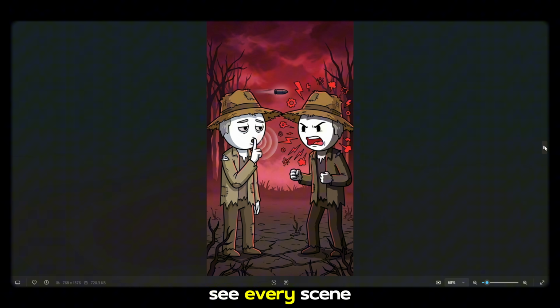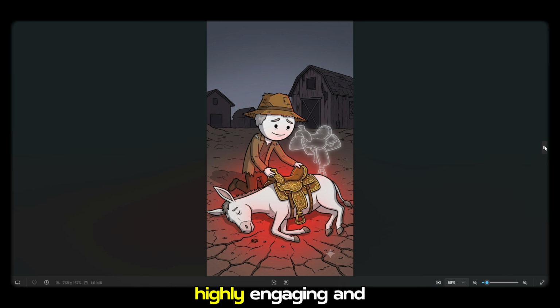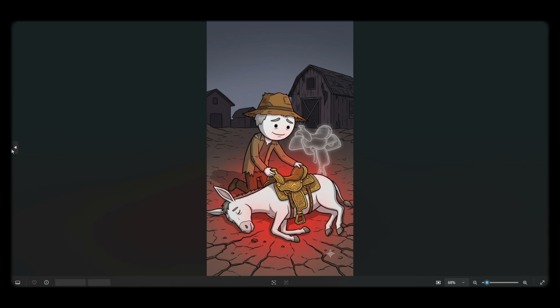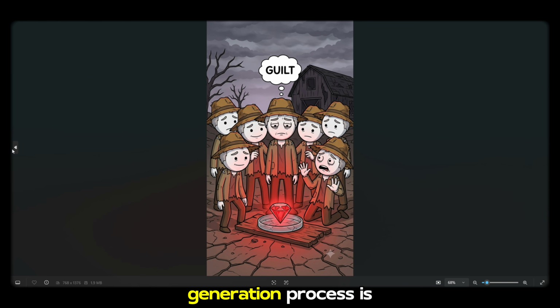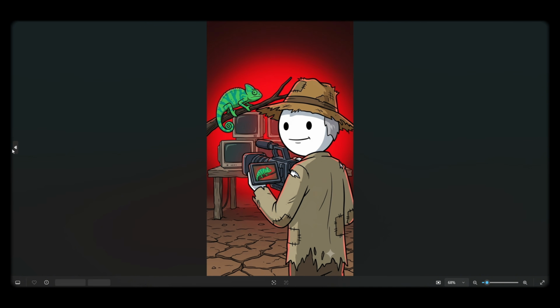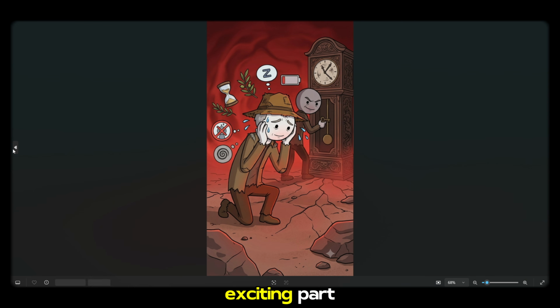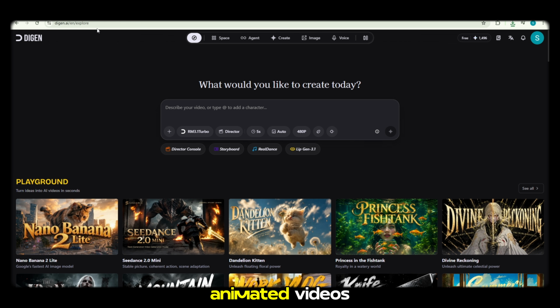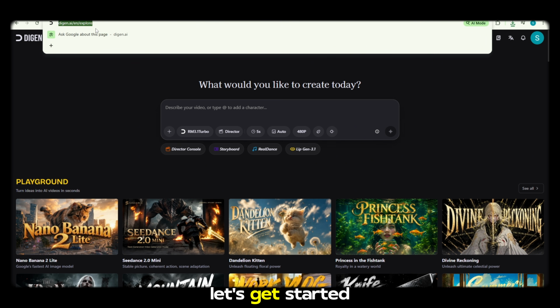As you can see, every scene looks professional, highly engaging, and perfectly consistent. The Stickman character remains the same throughout the entire story. So, our image generation process is now complete. Next comes the exciting part. In the following step, I'll show you a 100% free AI tool that will convert all of these images into smooth animated videos. Let's get started.